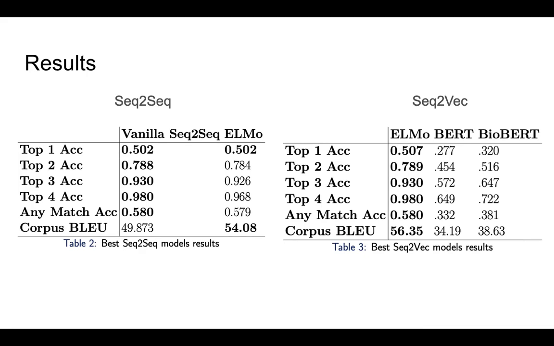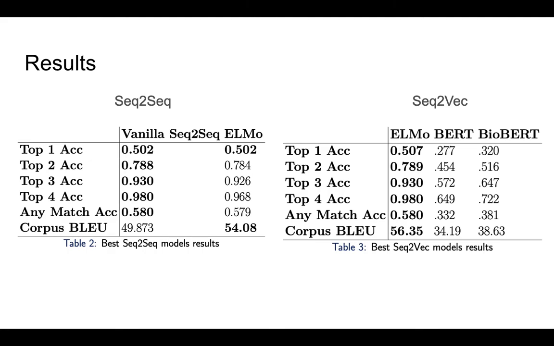For the metrics, top 1 to 4 accuracy means the words corresponding to the top n probabilities that our model assigns show up in the ground truth. The reason we have any-match accuracy is that sometimes there can be multiple D's in A is to B as C is to D that are correct. So we have that metric as well, and BLEU score to measure the results.